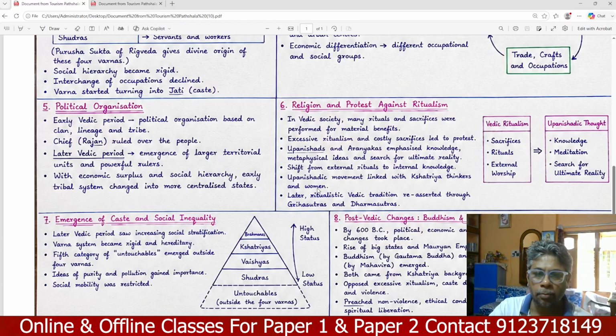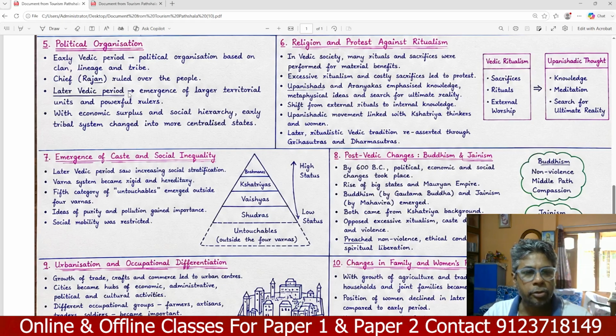The Upanishad movement was linked with Kshatriya thinkers and women. Later the ritualistic Vedic tradition reasserted itself through the Grihasutras and Dharmasutras. The Vedic ritual is based on sacrifice, rituals and external worship, and the Upanishads taught knowledge, meditation and the search for ultimate reality. These are the two important differentiations.